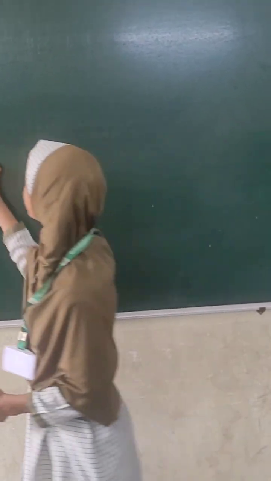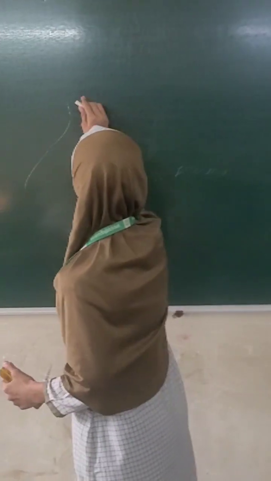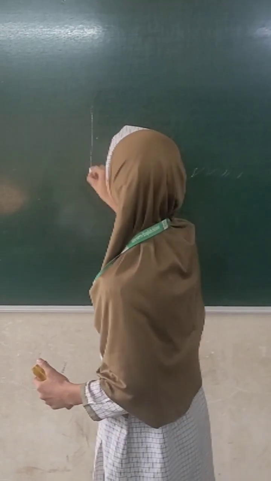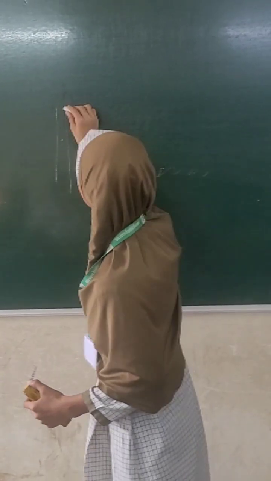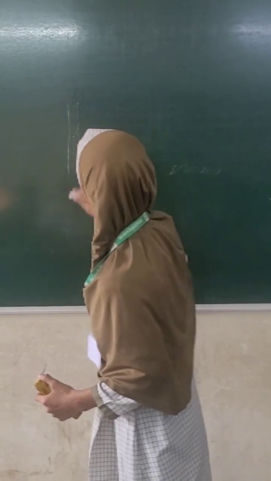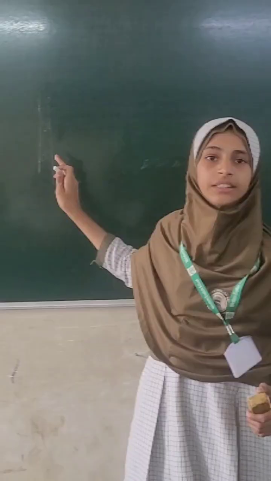Now I am going to let you know how humans and animals breathe. As you all know, humans have a windpipe, so they breathe. They breathe in oxygen and remove carbon dioxide. So this process is called inhaling and exhaling.